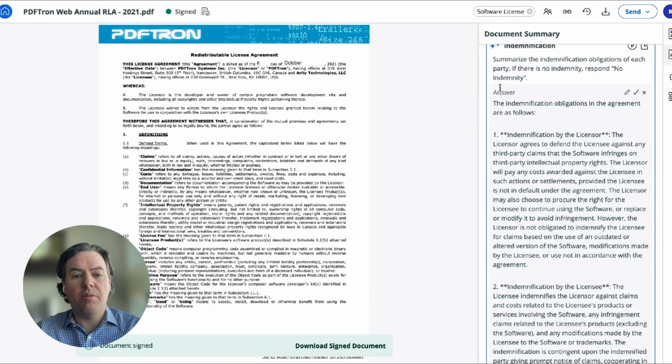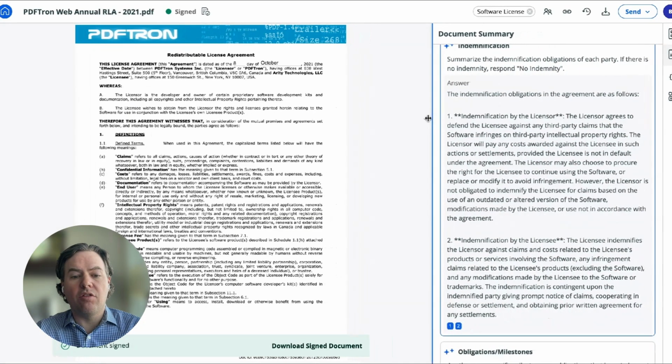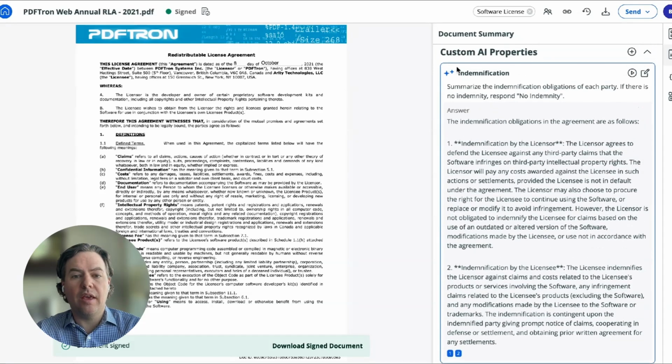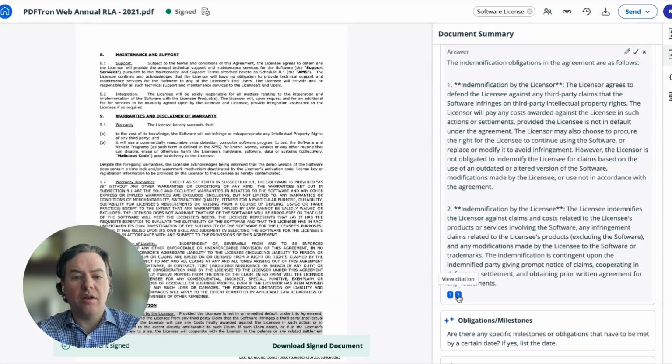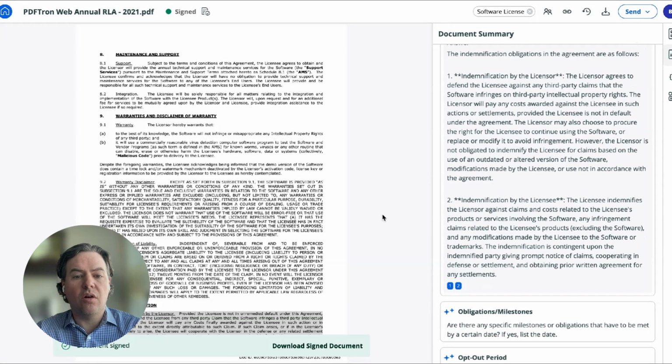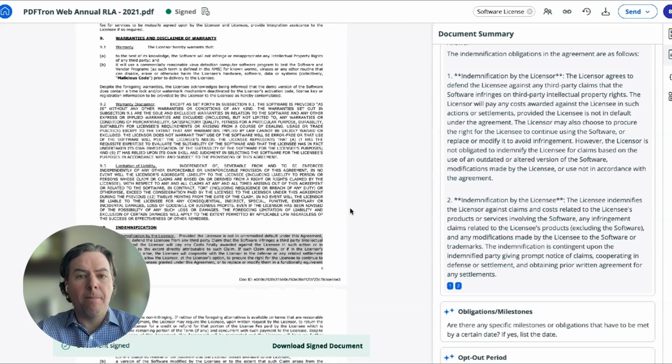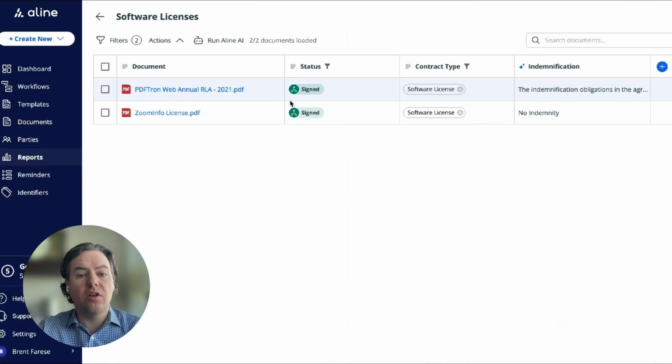That opens up Align's editor and scrolls us to where the custom AI property is, and allows us to click on the citations that are here and scroll to where the indemnification obligations are located in this agreement. So very sophisticated analysis of documents, including your own custom properties and your own custom AI questions to build a sophisticated AI repository for your team.